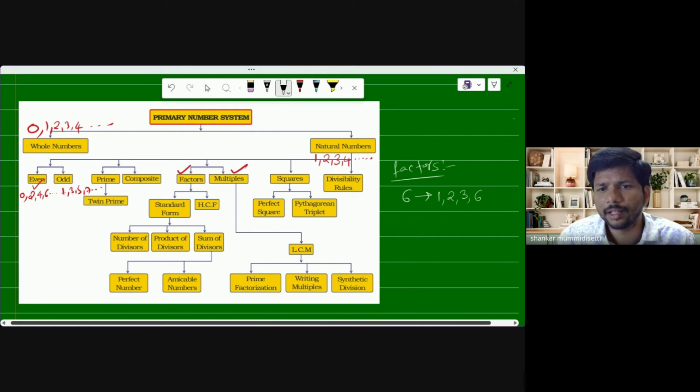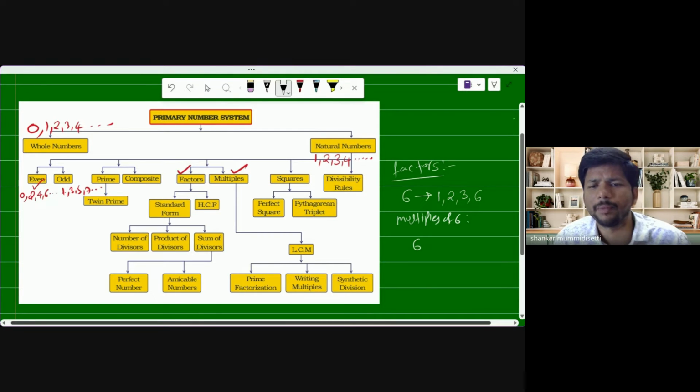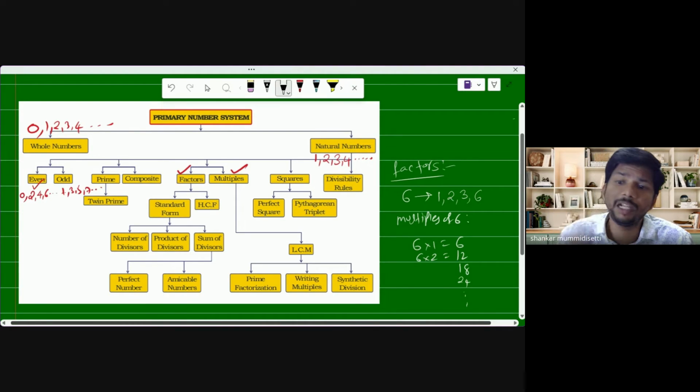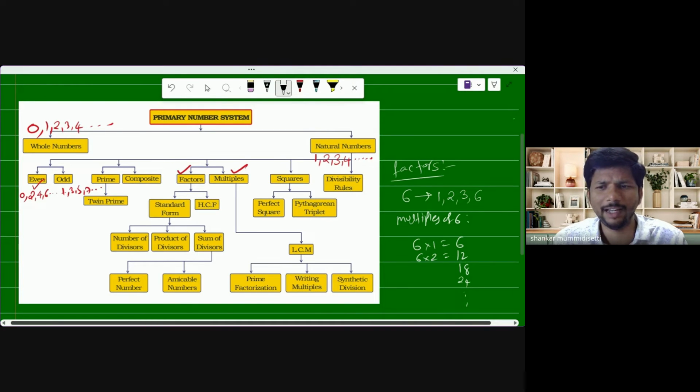And I am going to write multiples of 6. Simple. Suppose 6 is multiplied with the first natural number: 6 times 1 is 6. This is the first multiple of 6. Then 6 multiplied with 2 is 12, then 18, 24, and so on. These are all the multiples of 6. So I hope you understood multiples and factors clearly.